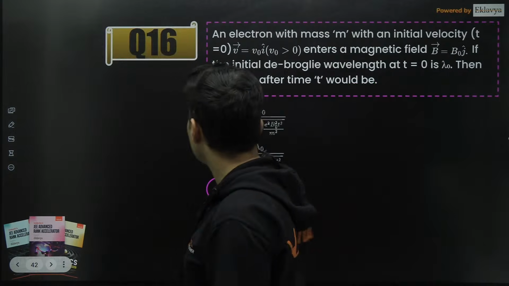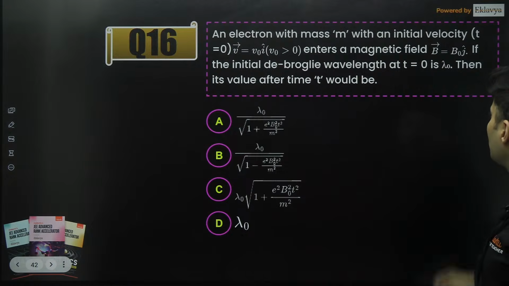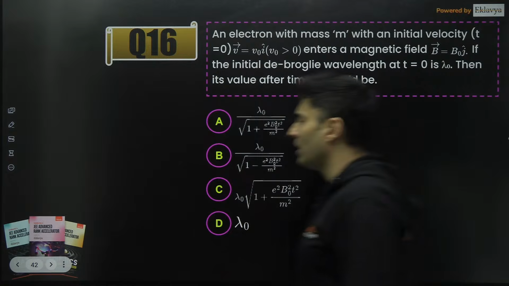Moving on to the next question. Electron with certain mass and velocity going in the i cap direction, magnetic field in the j cap direction. The de Broglie wavelength initially is lambda naught. What is the value after time t?